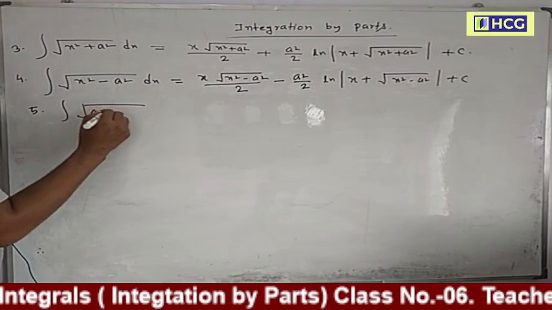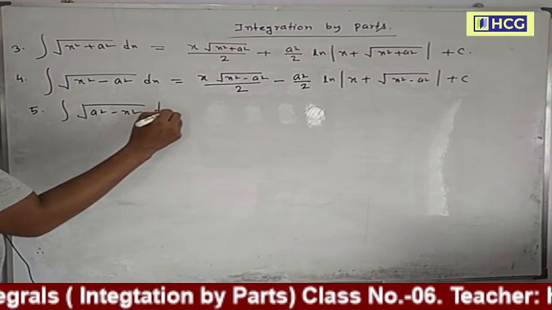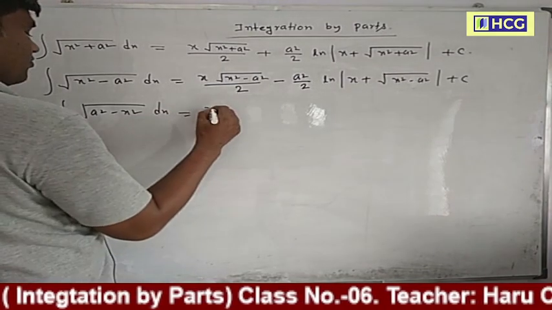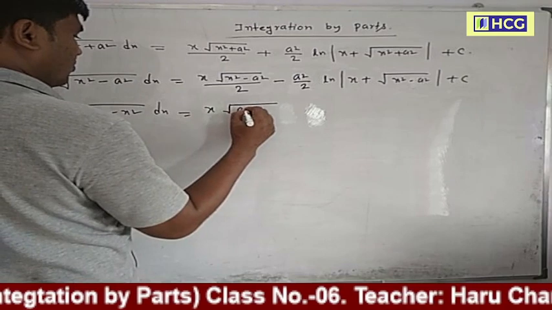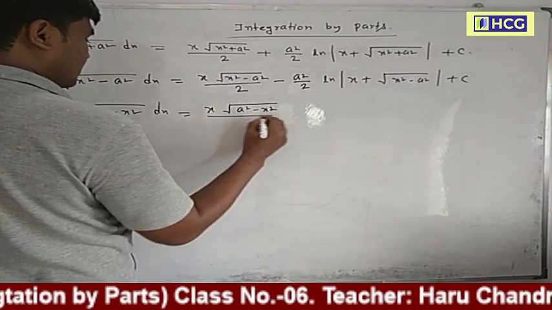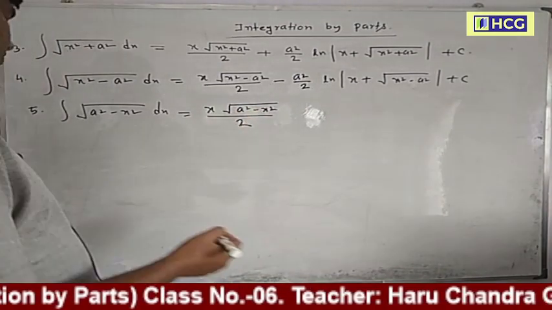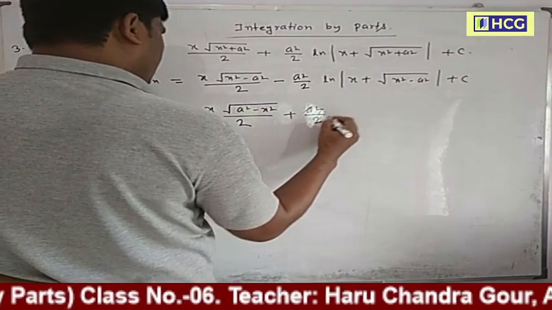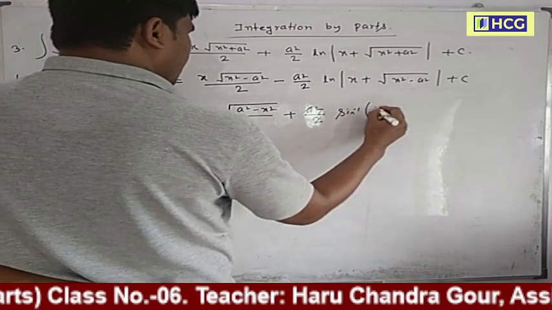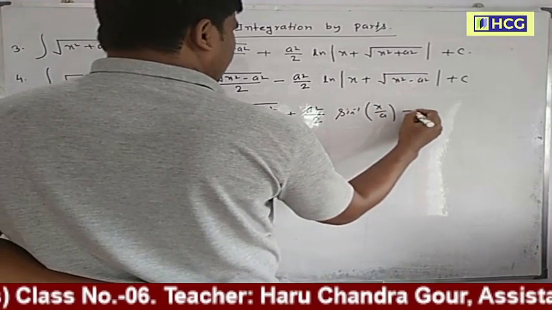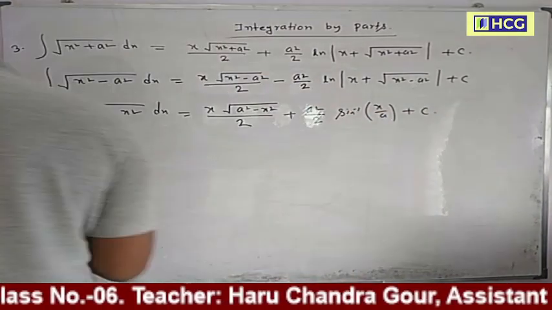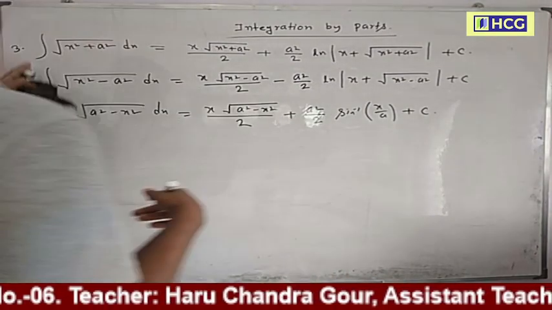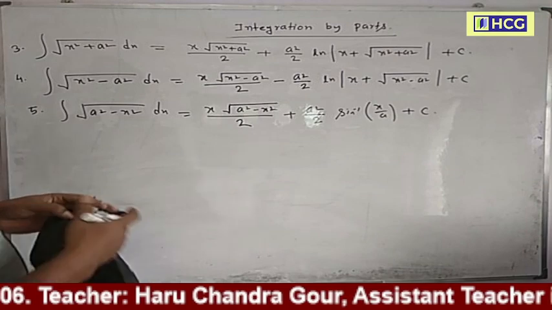Formula 5: the integration of root of a square minus x square dx equals x into root over of a square minus x square by 2, plus a square by 2 sin inverse x by a, plus c. Now I prove formula 3 and 4, any one. Now I prove formula 4.